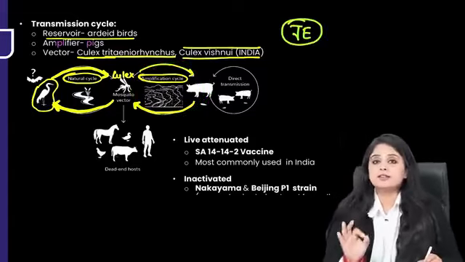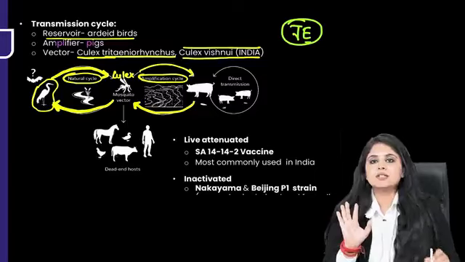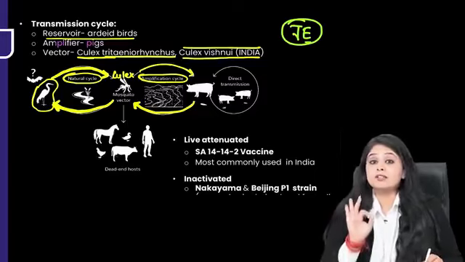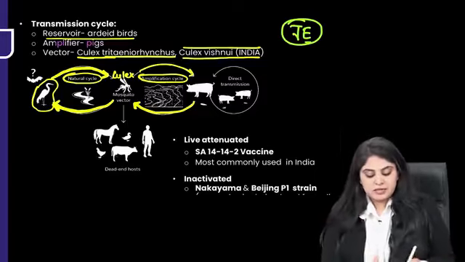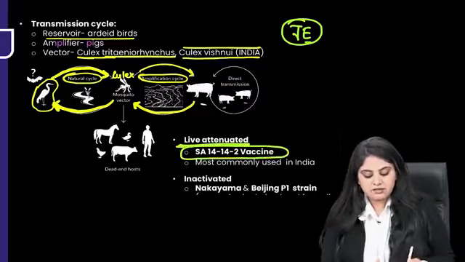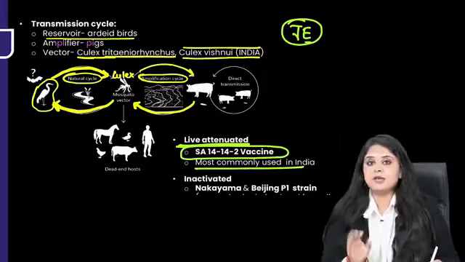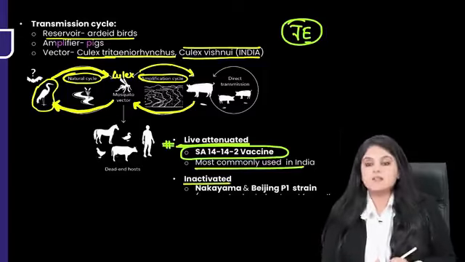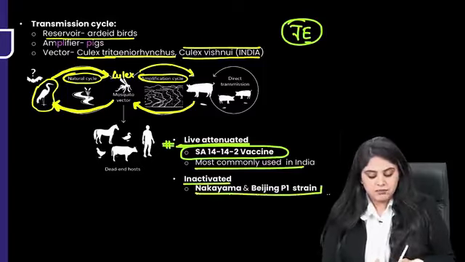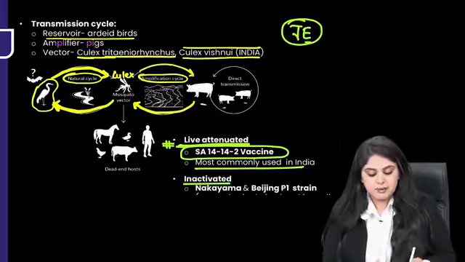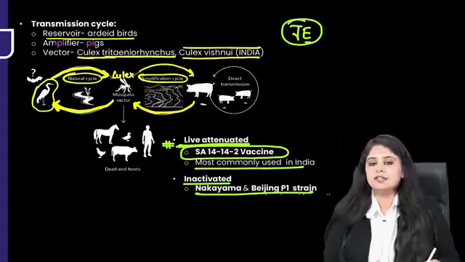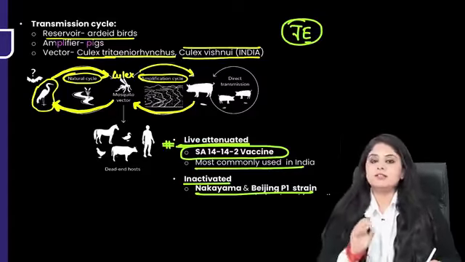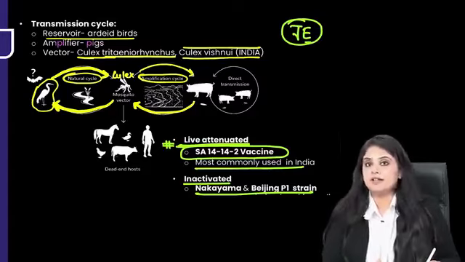What is the question that is asked? Encephalitis, the word is telling me that a patient will have encephalitis. But what is the vaccine that they ask you? There is the SA-14-14-2 vaccine, which is a live attenuated vaccine, most commonly used in India. So SA-14-14-2, remember it. Other than that, there is an inactivated vaccine known as Nakayama and Beijing strain. Nakayama and Beijing sound like Japanese words. So Nakayama and Beijing strains are also used as an inactivated vaccine for Japanese encephalitis.